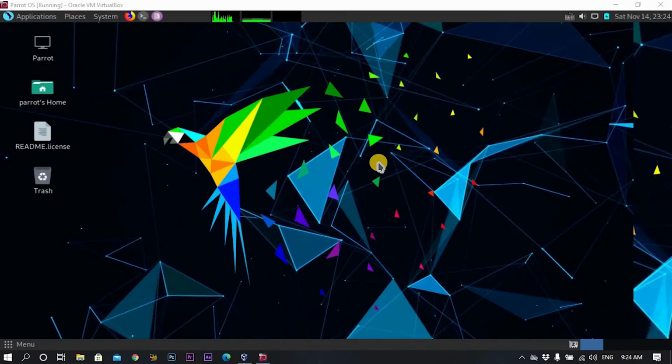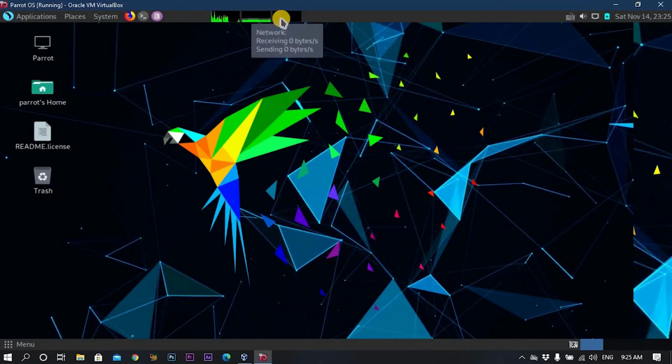Okay, now let's talk about the interface. Then after that, we will discuss some of the most important tools on this system. So if you go here, this is the date, this is the battery level, this is for the internet connection, for sound and for keyboard, especially if you're using an external keyboard. Here you will have information about the network, and here about the RAM or memory. And here you can know how much you are using from the processor.